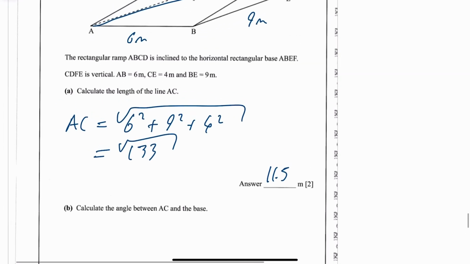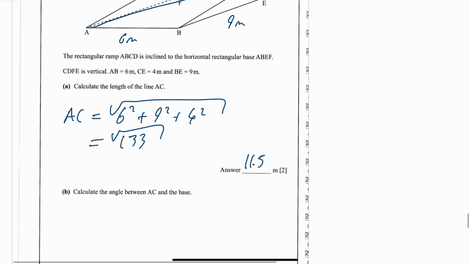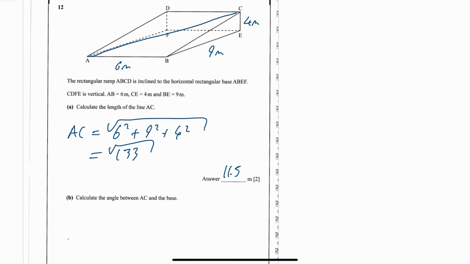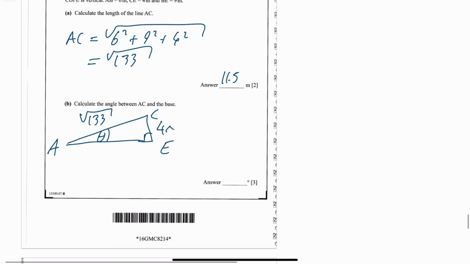It says calculate the angle between AC and the base. Now, I'll draw that there. What we want to do, it's all about finding right angle triangles. There's your E and your C. That's a right angle. You know that's 4. And you know the perfect answer of this is root 133. And that's your A. So what you want to do is find that angle theta.